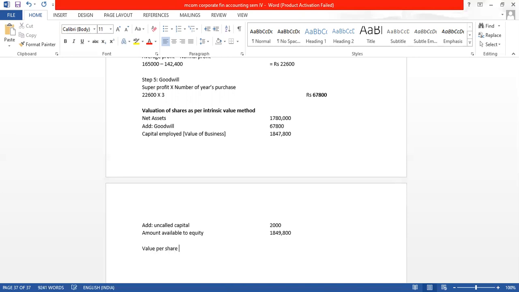This is for fully paid, because they have asked for fully paid as well as partly paid. The formula will be amount available to equity divided by number of equity shares.